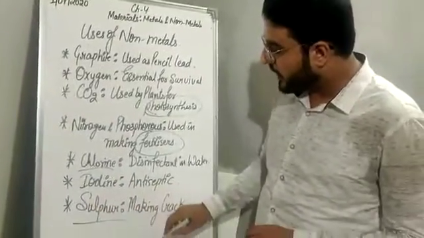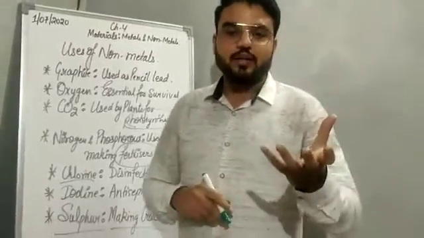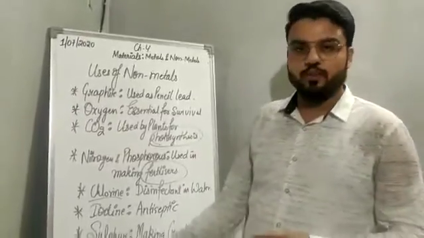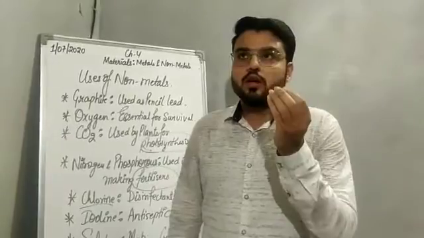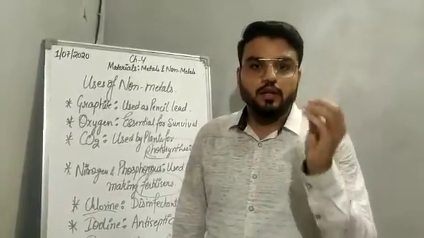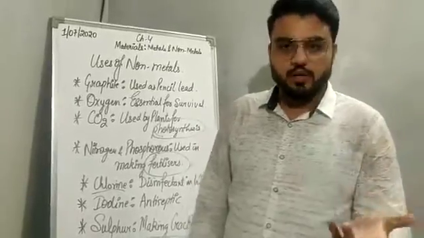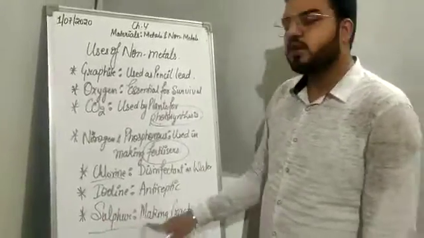Now next is sulfur. Sulfur is also a non-metal. It is used in making crackers. The crackers, fireworks are made by using sulfur. When they are burned, you can also smell sulfur dioxide gas. So the crackers, the fireworks are made up of sulfur.